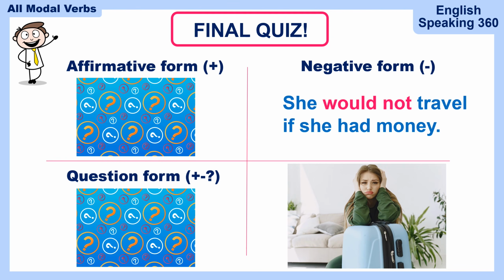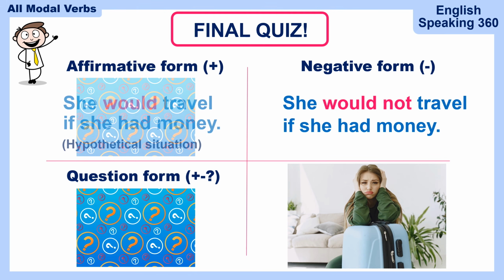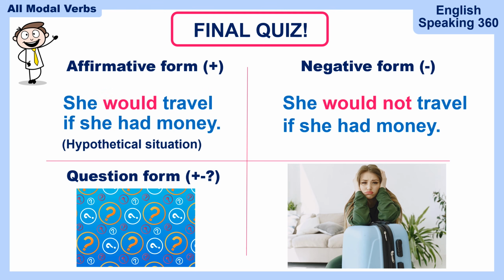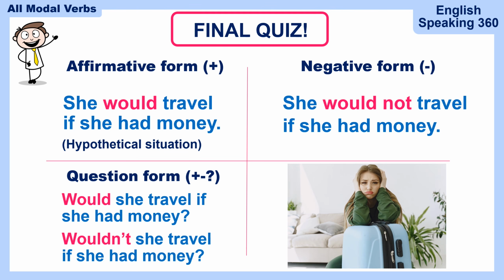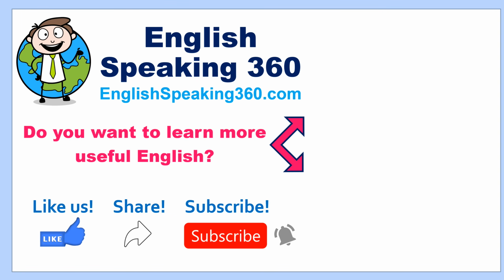Last question. She would not travel if she had money. Affirmative form. She would travel if she had money. It's a hypothetical situation. It's the second conditional. Question form. Would she travel if she had money? Negative question. Wouldn't she travel if she had money? It's very strange that she wouldn't. I'm surprised. Great job, guys. You just answered 28 questions. You should be proud of yourself.